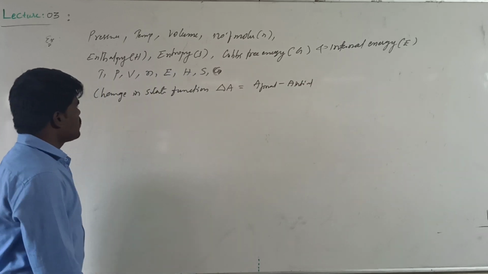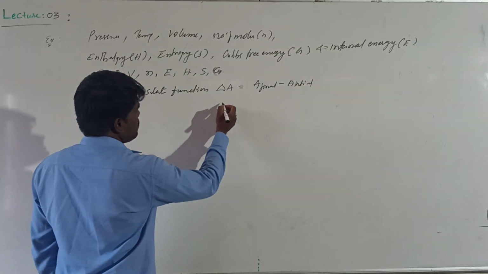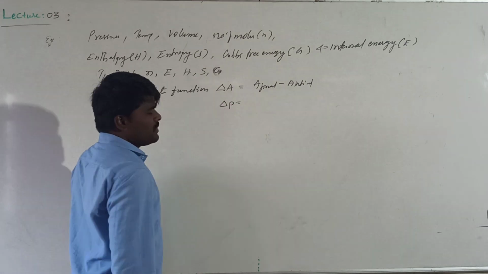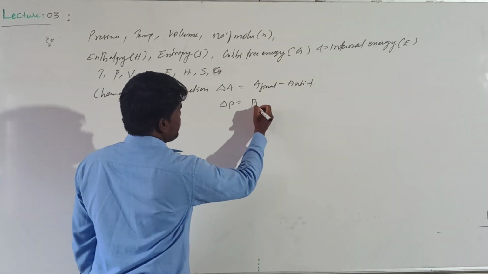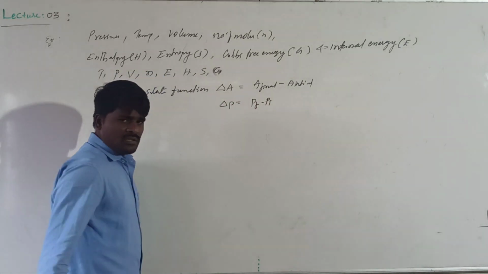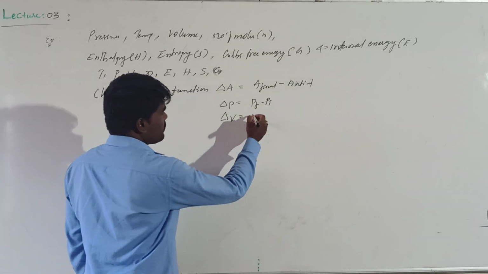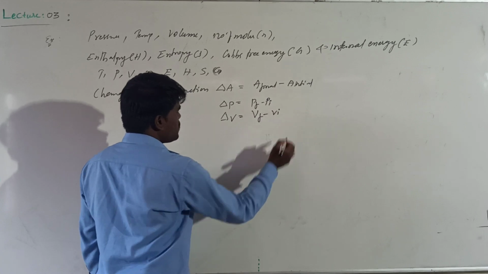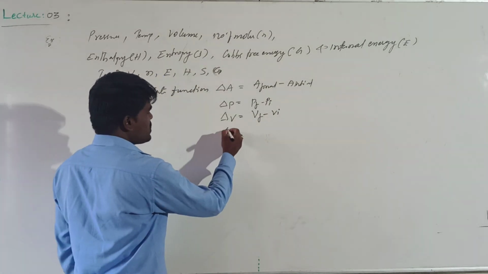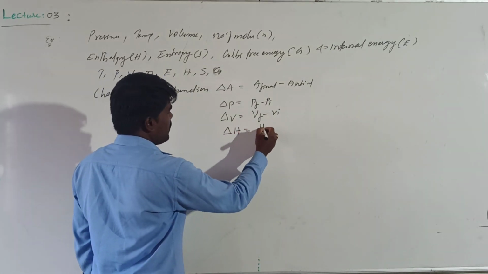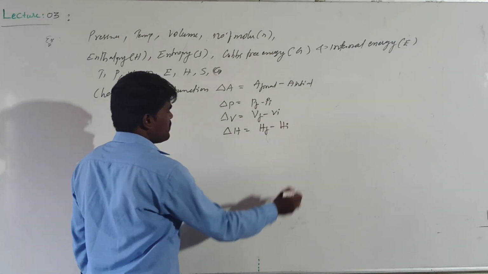For example, for pressure, delta P will be equal to P final minus P initial. If you are talking about change in volume, it will be V final minus V initial. Change in enthalpy is H final minus H initial.